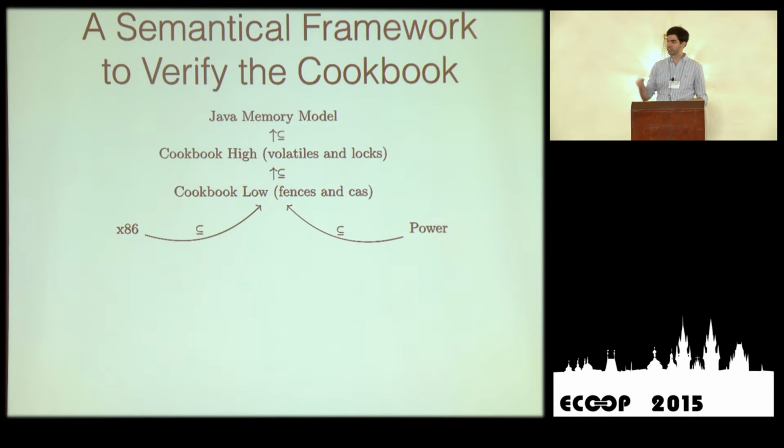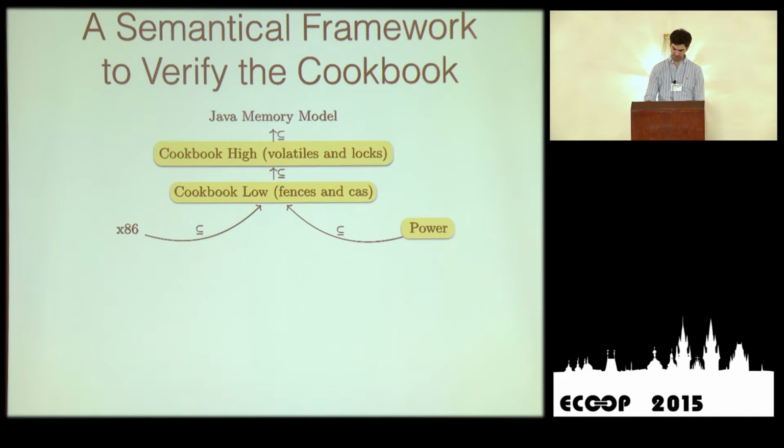This is in turn included in what I call Cookbook high, which is a very strong flavor of an implementation of Java. Cookbook high, for example, has volatiles and locks. And then Cookbook high is definitely included in Java. So if you take the inclusion from the bottom up, you get something that is Java compliant. That's what we're going to show: if you follow the rules, you get Java compliance.